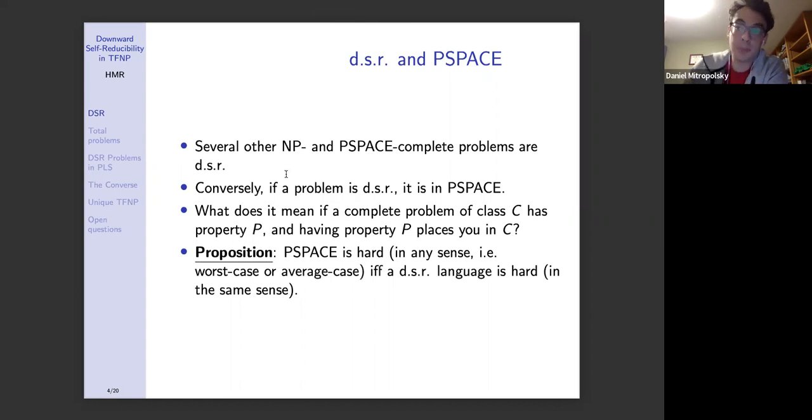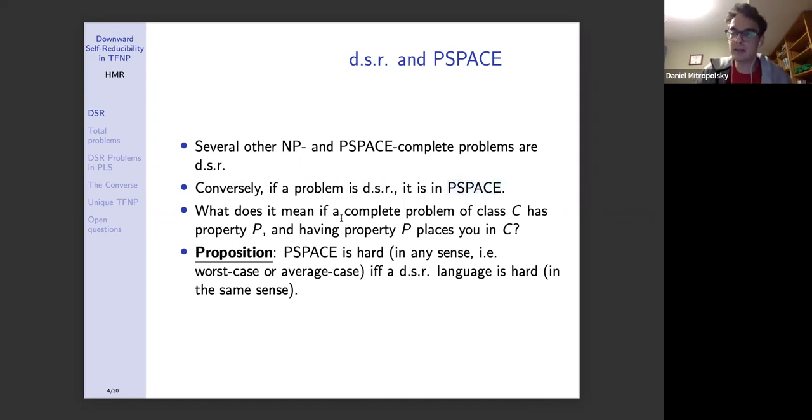Several other NP as well as PSPACE-complete problems are DSR. But there are NP and PSPACE-complete problems that we do not know whether they are DSR, and we'll talk more about that later. But we know that conversely, if a problem is DSR, a problem here again meaning a decisional problem, a language, then it is in PSPACE. Interesting, and the proof of this is very simple. Because it's DSR, it has a very inefficient recursive algorithm where you query smaller and smaller strings, but it is polynomial space. So you can work that out.